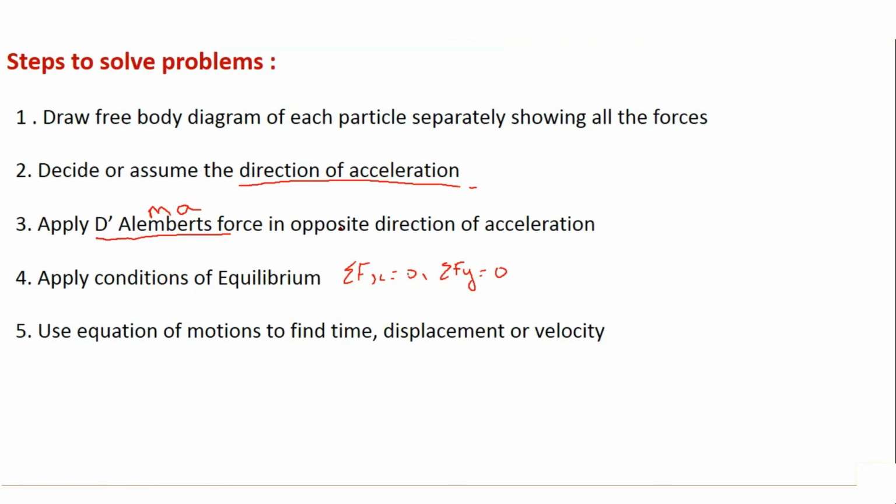And what are the equations of motion? You already know. The first equation is s is equal to ut plus half at square. The other equation is v square is equal to u square plus 2as, and the third one is v is equal to u plus at. It is not necessary that all these three will be used. Depending on what is given in the question and what is asked in the question, we will use a combination of these equations of motion. Now let us consider one example and see how these steps will be applied.